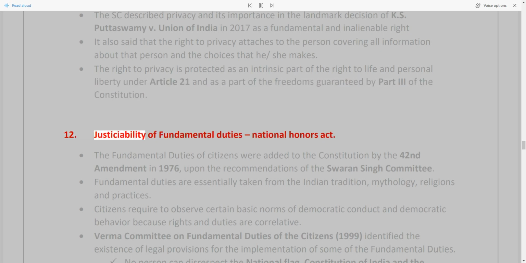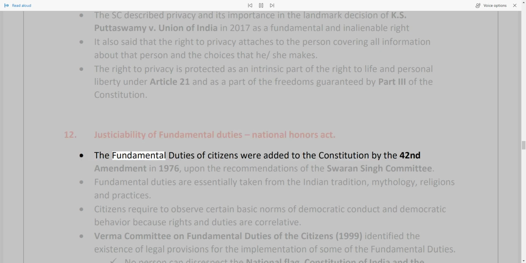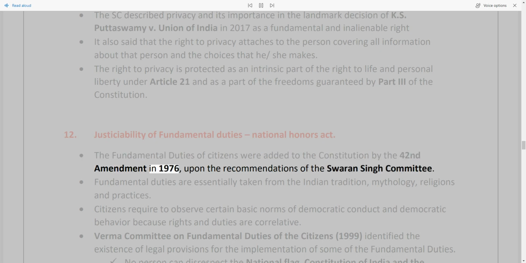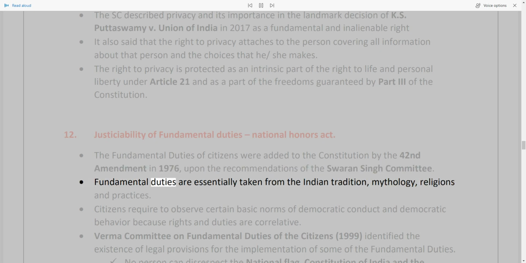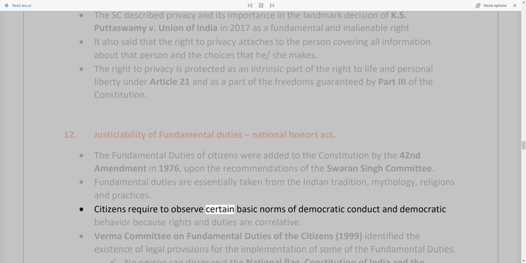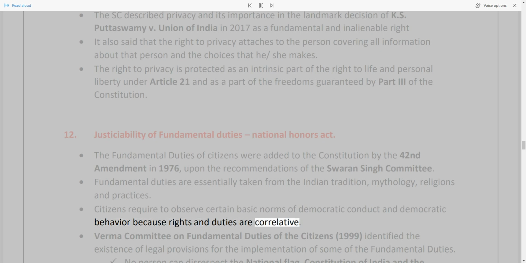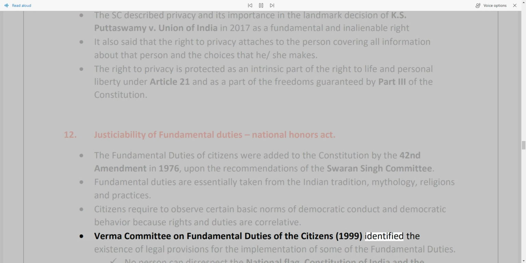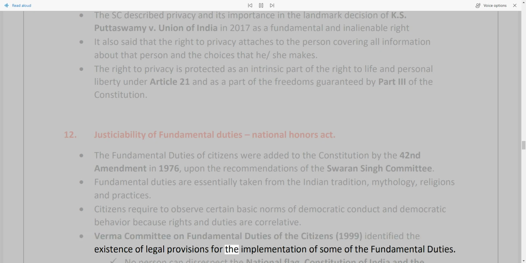12. Justiciability of fundamental duties, National Honours Act. The fundamental duties of citizens were added to the Constitution by the 42nd Amendment in 1976, upon the recommendations of the Swaran Singh Committee. Fundamental duties are essentially taken from the Indian tradition, mythology, religions, and practices. Citizens are required to observe certain basic norms of democratic conduct and democratic behavior because rights and duties are correlative. The Verma Committee on Fundamental Duties of the Citizens, 1999, identified the existence of legal provisions for the implementation of some of the fundamental duties.